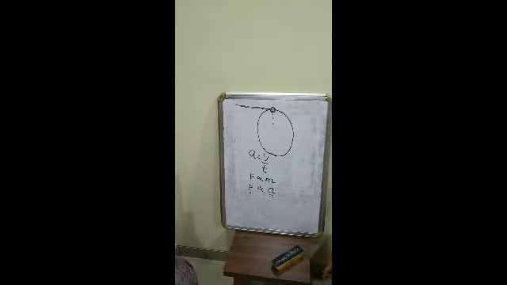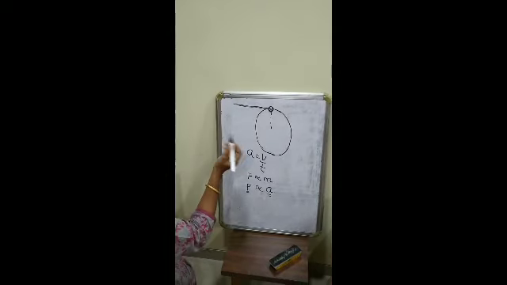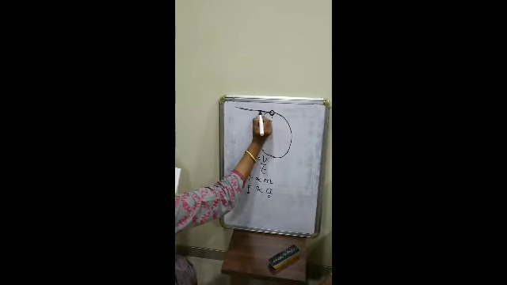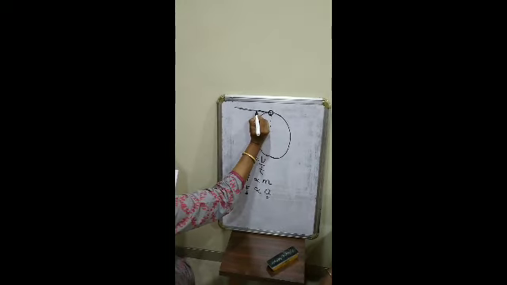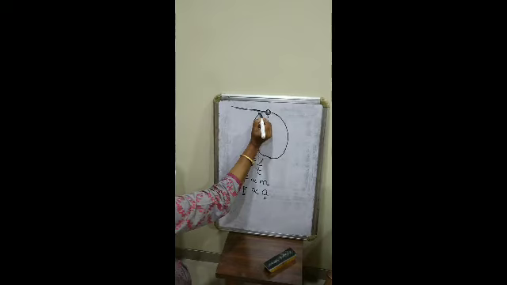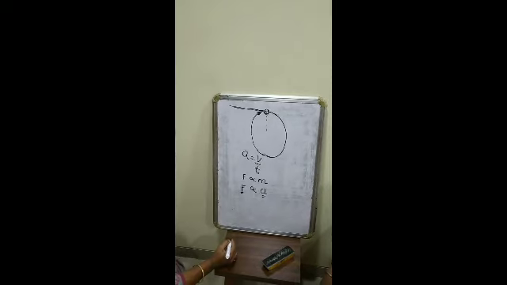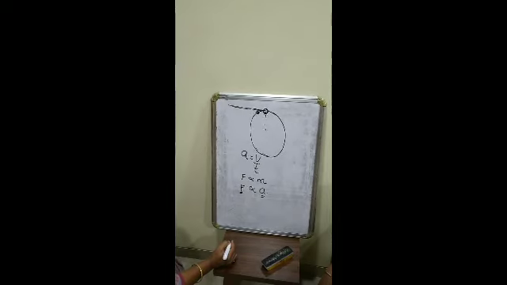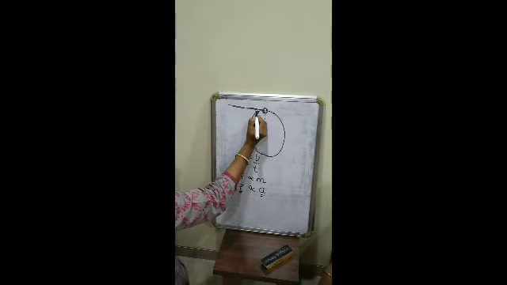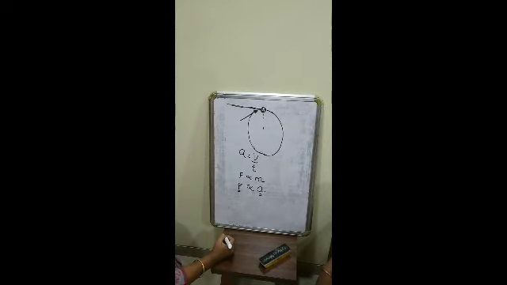But at the next instant, we see that the stone does not move in this direction. Instead, the stone takes a change in the direction and let us say that the stone reaches at this point. Once again, the direction of velocity of the stone is along this direction.